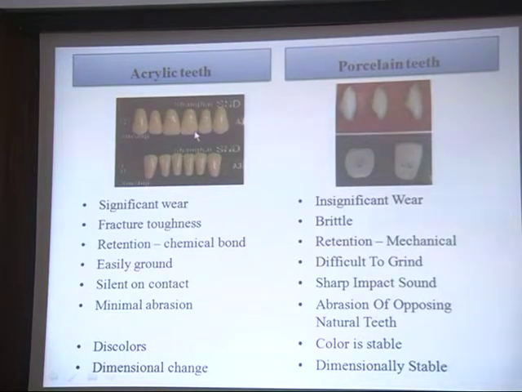As I told you, these teeth are plastic in nature and absorb the stresses. These are brittle. Retention: chemical bonding and mechanical bonding. The chemical bonding takes place with the acrylic teeth of the denture base. As you know, the denture base is also acrylic, basically the material used is acrylic resin, and the teeth are also made of acrylic resin. So there is chemical bonding when you fabricate and pack the denture, between the teeth and the denture base, which is not the case in porcelain teeth.